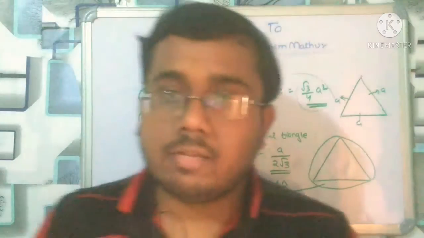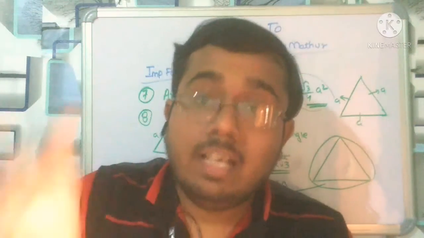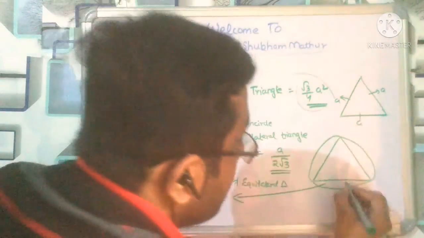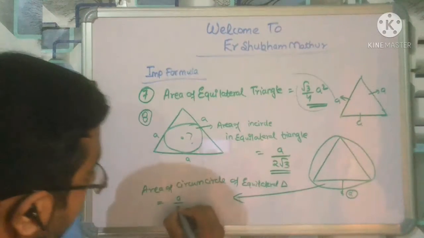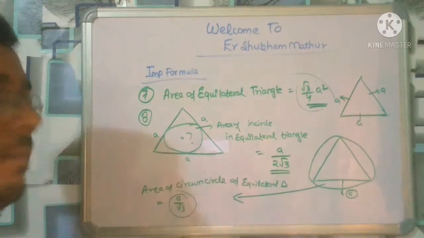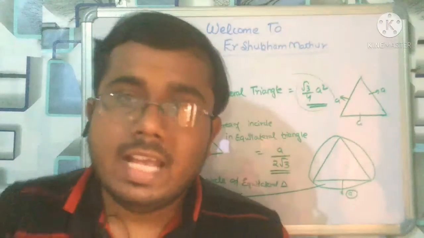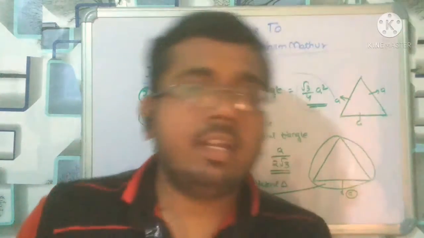What is the area of the circumcircle of the equilateral triangle with side equal to a? It will be a by root 3. Remember that, a upon root 3. You have to remember this.